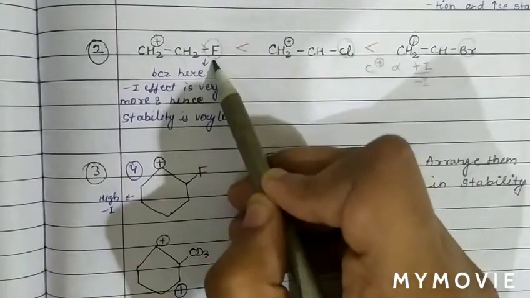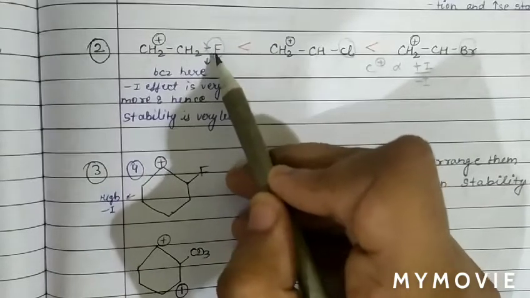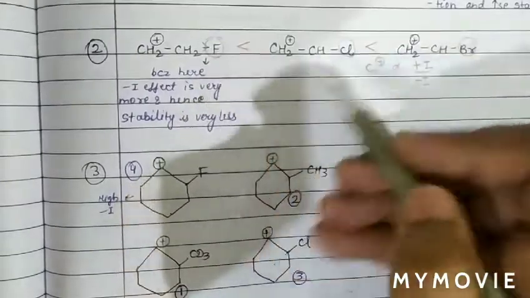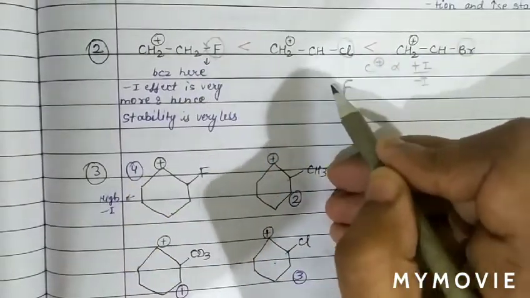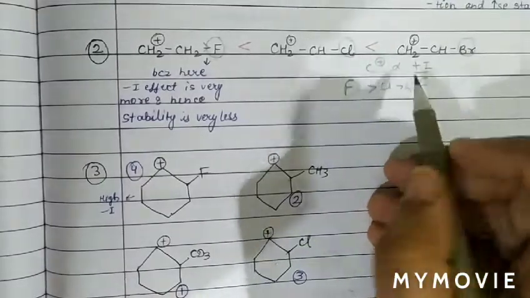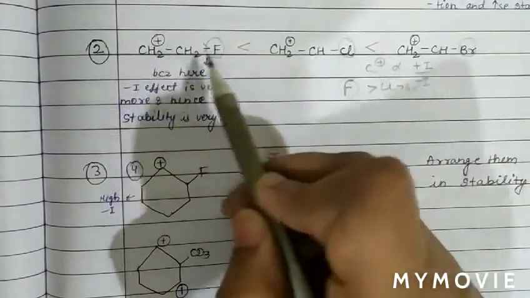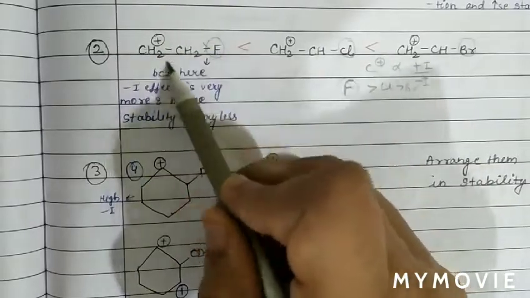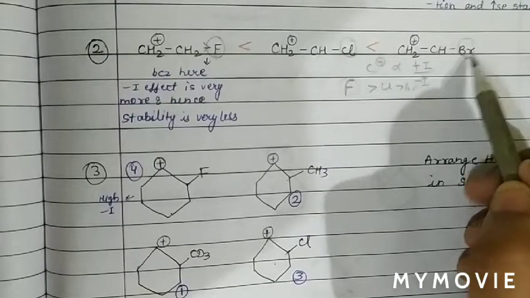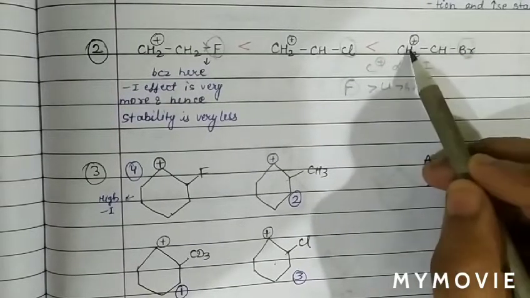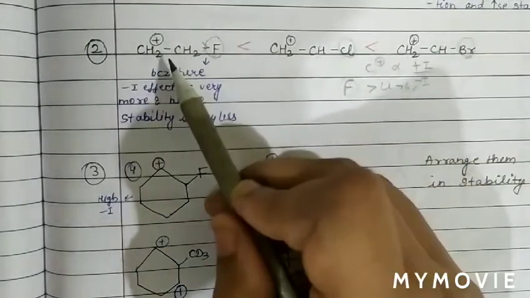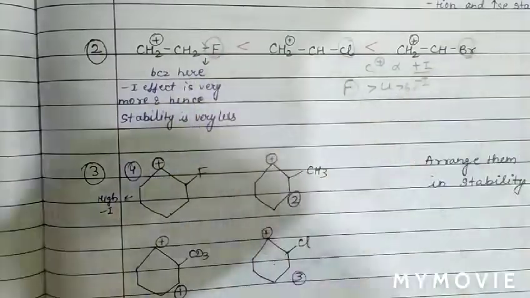So more minus I effect is in the case of fluorine. More minus I effect means less stability of carbocation. The order of minus I effect is on the basis of electronegativity: minus I effect is more in fluorine, then in chlorine, and then in bromine. So more minus I means less stability. Therefore, the fluorine carbocation is less stable, and bromine has less electronegativity, therefore less minus I, and less minus I means more stability. So the order should have the carbocation with bromine as most stable and the carbocation with fluorine as least stable.